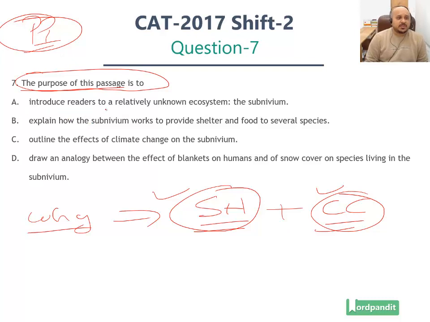Option number A, introduce readers to a relatively unknown ecosystem, the subnivium. The problem with this answer option, it only contains one, not both the aspects. Ruled out. B, explain how the subnivium works to provide shelter and food to several species. The problem with this is it misses out on the aspect of climate change. C, outline the effects of climate change on the subnivium.